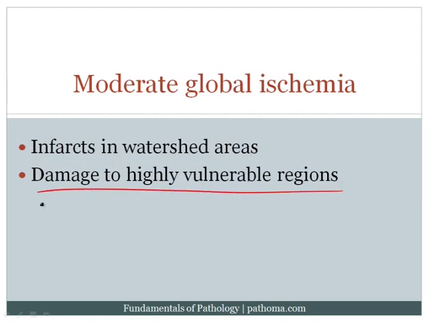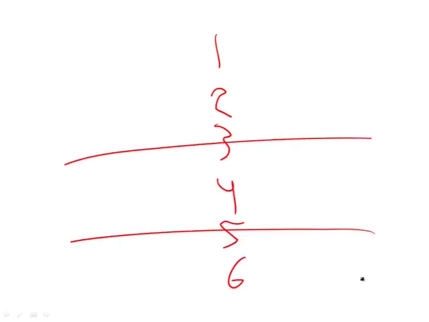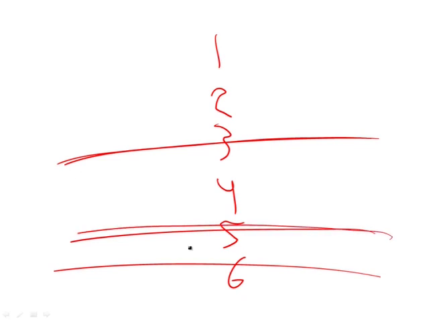For example, the pyramidal neurons of the cortex. These are neurons present in layers 3, 5, and 6 of the cortex. Recall that the cortex on histology has multiple layers, and we call them pyramidal neurons because they have a triangular appearance. Now imagine if this is the layers of the cortex, and we get damage to layers 3, layers 5, and layer 6, then this is going to create a line of necrosis, and so this is also known as cortical laminar necrosis. And board examiners like to go after this, so you should be aware of it.